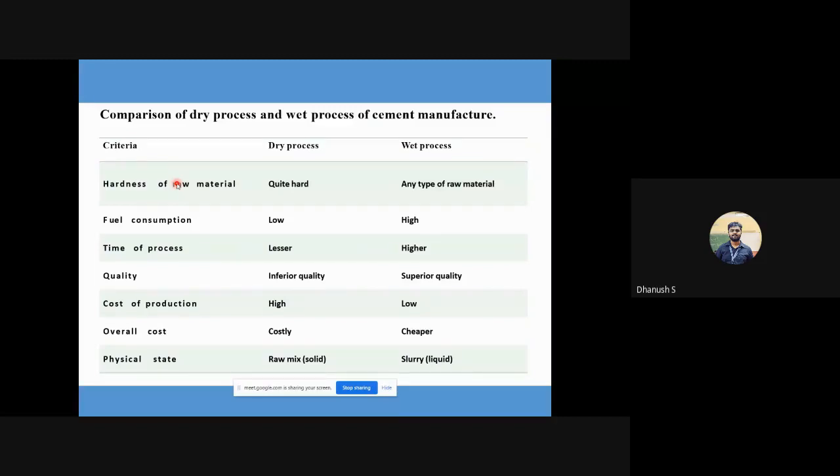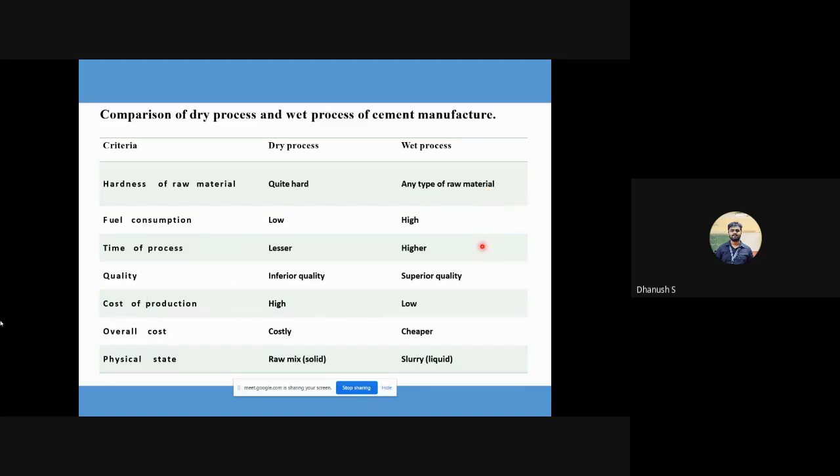Now to quickly differentiate between dry process and wet process, dry process is used when the raw material is hard. Wet process is for relatively softer materials. You cannot use wet for very hard materials also. Just remember that. Fuel consumption, dry process is low, wet process is high. We just learned why, because you need more energy to evaporate all the water that is there. Time of the process, it is lesser in duration. Wet process will take more duration.